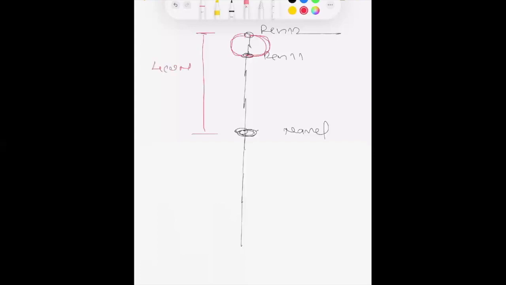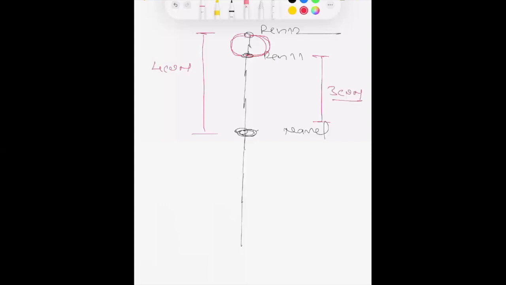So this is the navel region. This is Ren 12. This is Ren 11. Okay. The head of the turtle is between Ren 12 and Ren 11. Ren 12 is 4 cun, Ren 11 is 3 cun.